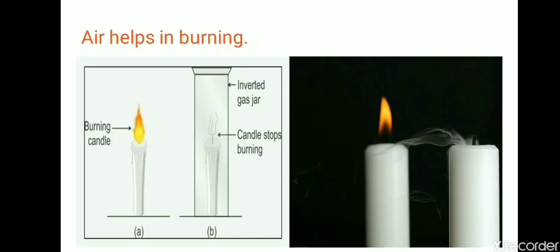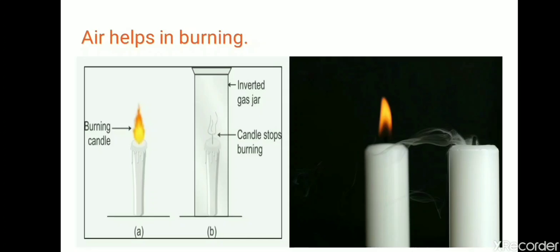Actually children, mainly plants absorb nitrogen to make protein. Protein you will study in higher classes. It is a component of food. So plants absorb nitrogen for different purposes.